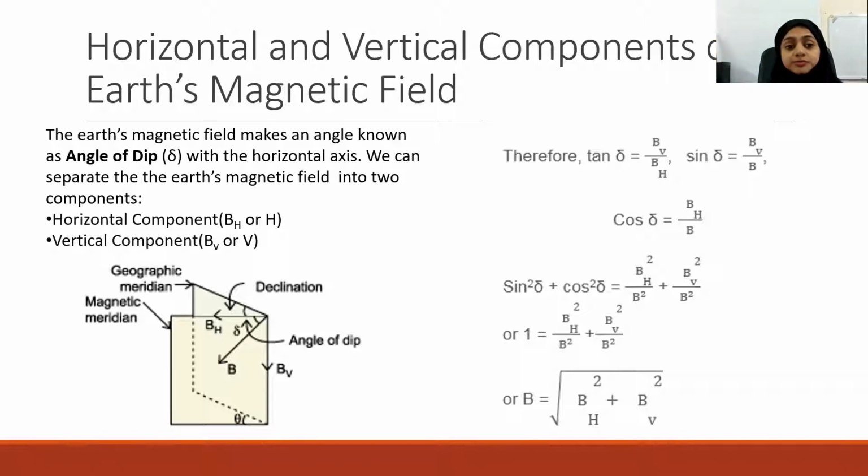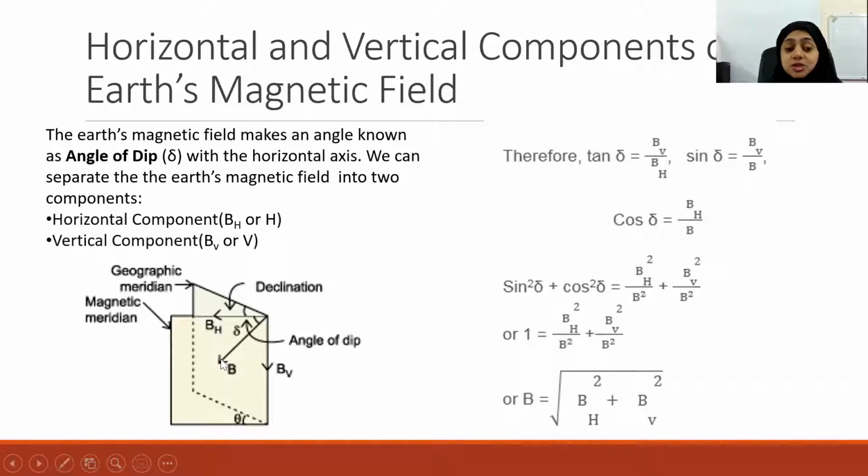So Earth's magnetic field, here there is a diagram that shows the declination, that is the angle between the geographic meridian and the magnetic meridian between these two planes, and also the angle of dip, delta, that is between the magnetic field and the horizontal. So Earth's magnetic field at some place will have a dip or an inclination.